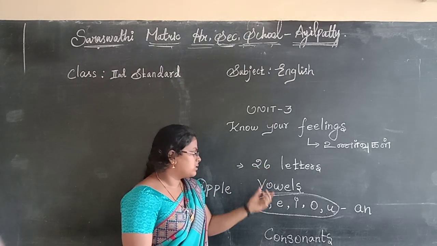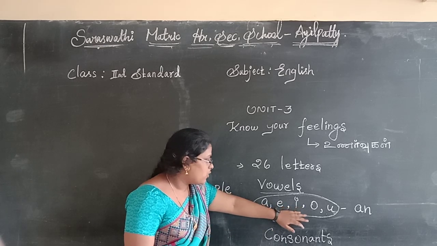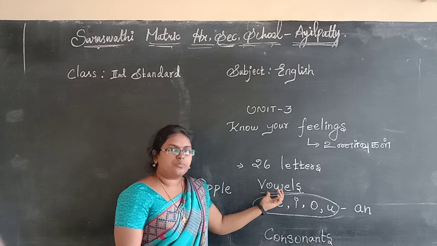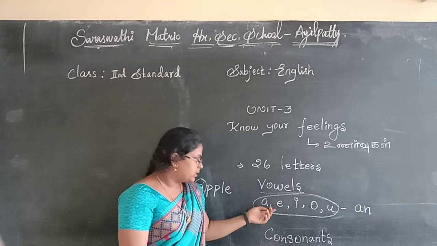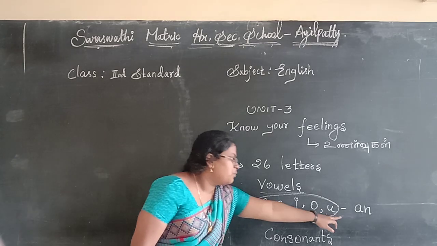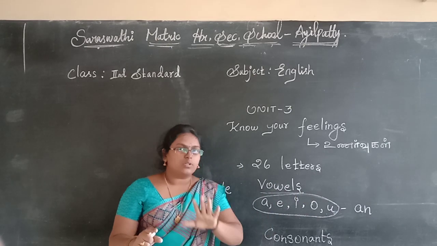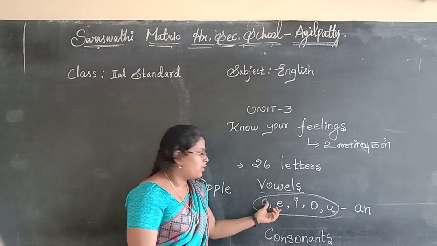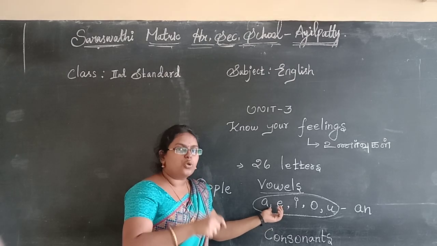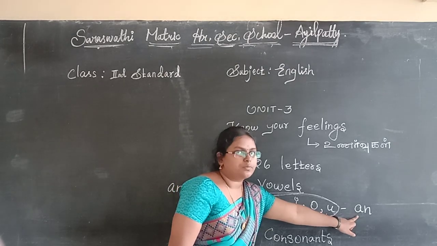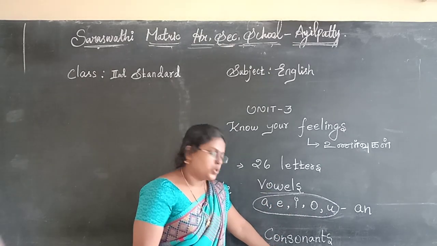Of those 26 letters, only 5 letters are called vowels. If any word starts with these vowels, A, E, I, O, U, before that word you have to add an. And all the remaining letters are called consonants.